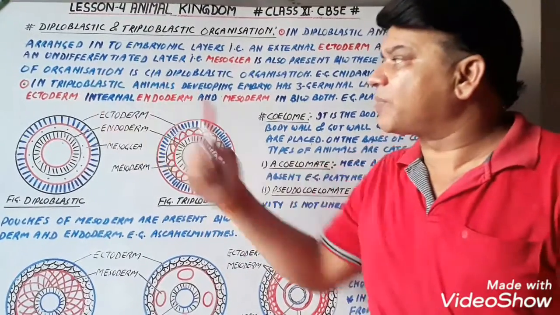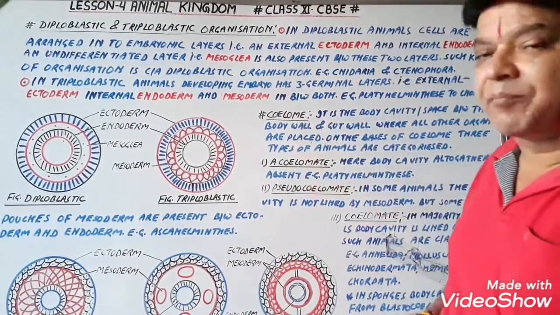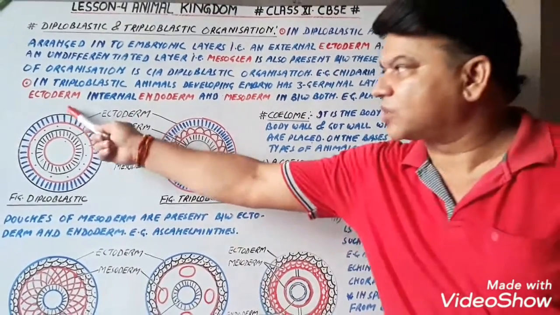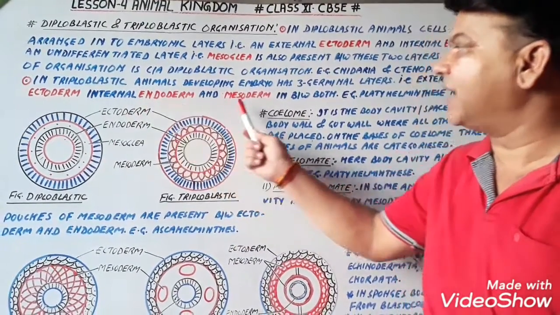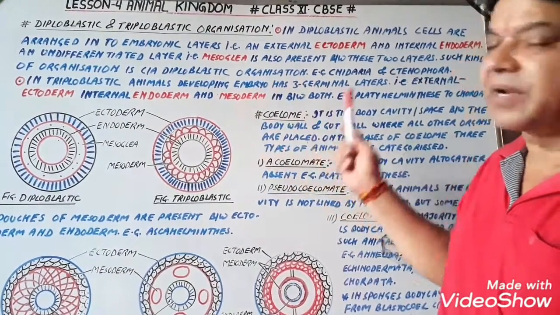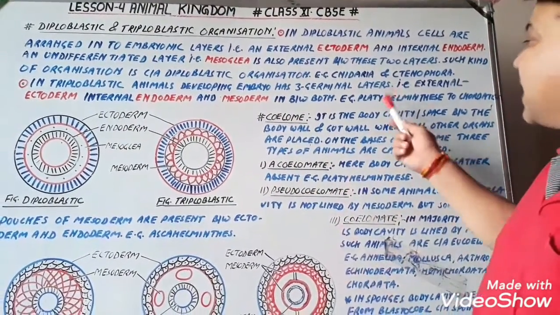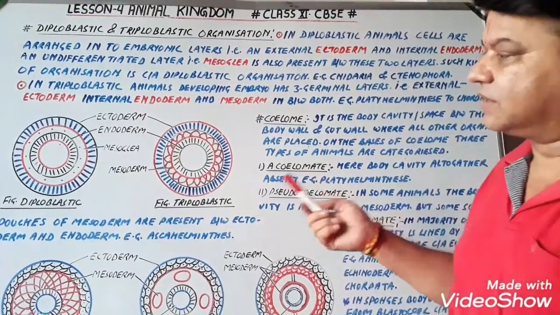Now, in triploblastic animals, the developing embryo has 3 germinal layers, that is external ectoderm, internal endoderm, and mesoderm in between both. यानी कि दोनों के बीच में mesoderm लेयर पाई जाती है. For example, Platyhelminthes to all chordates.